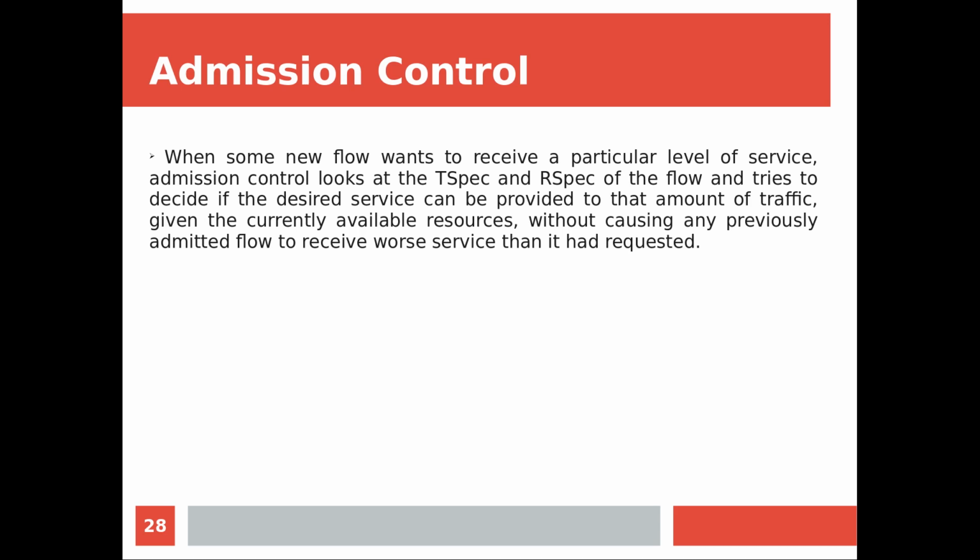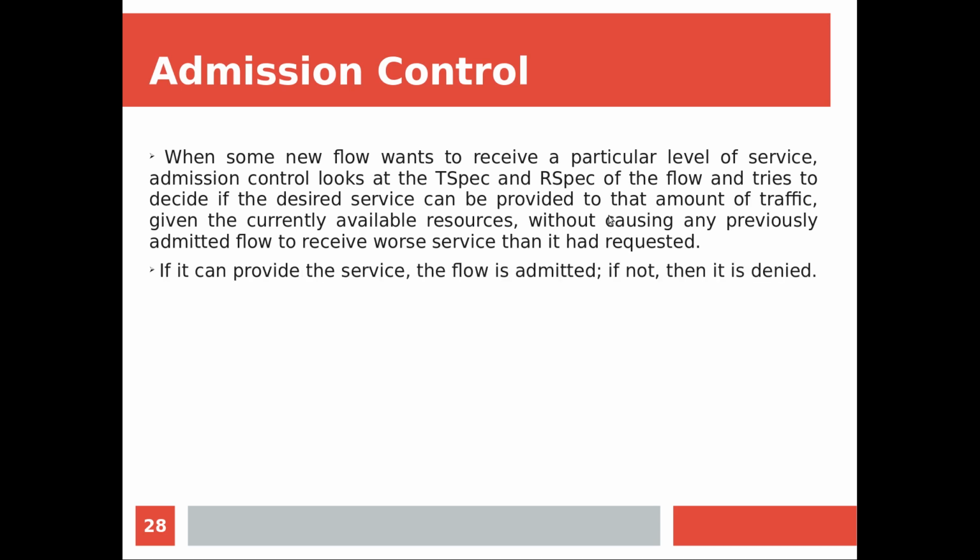So it is a kind of decision making, given the currently available resources, without causing any previously admitted flow to receive worse service, because some of the flows are already admitted. So when you are admitting a new flow, you have to ensure that it is not going to disturb any of the already admitted flows. Accordingly the flow request has to be satisfied. So if it can provide the service, the flow is admitted.